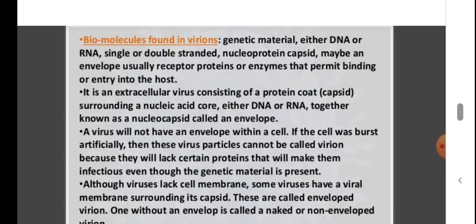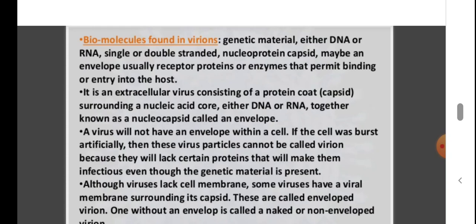And if the host cell where viral replication is happening bursts before the viral parts assemble into a complete virus, incomplete viral particles will be released outside this cell. And these incomplete viral particles cannot be called a virion because they do not have the capacity to infect.